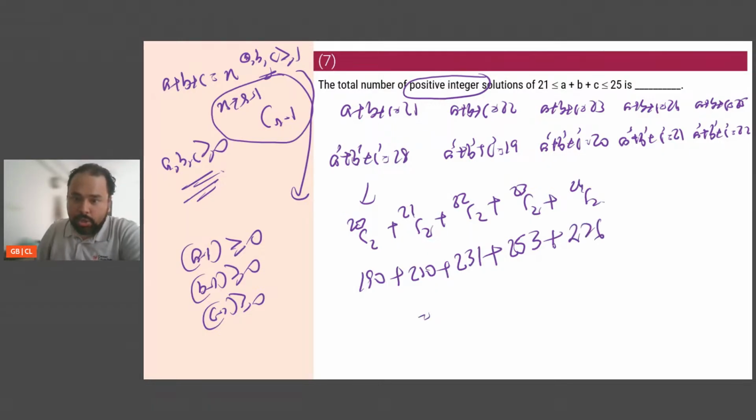If I add this, 200, 400, 600, 800, 900, 990, 1000, 1030, 1080, 1159, and 1160. So the answer is 1160. So this was a straightforward application of a formula. I hope no issues here.